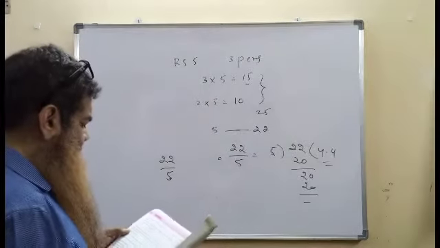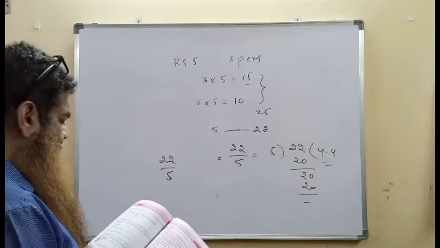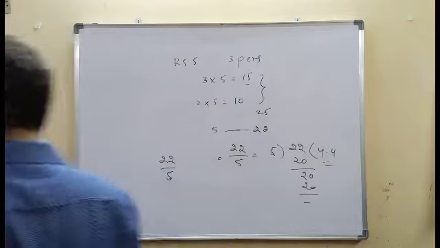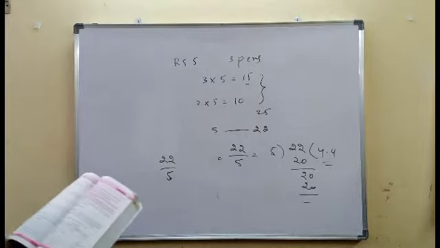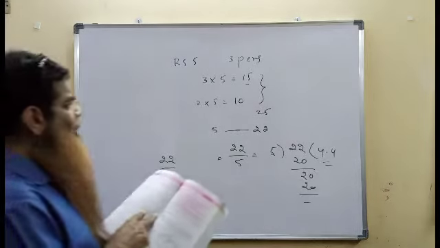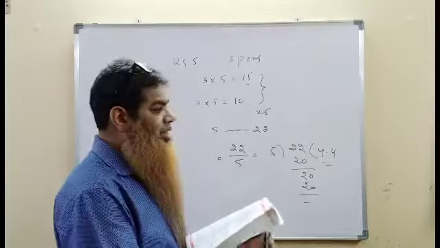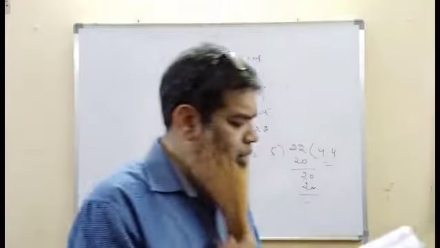3 by 4, 7 by 9, minus 10 by 17, 3 by minus 2, 2013 by 2014, and so on. This is the definition of rational numbers: the numbers which are expressed in the form of P by Q, where P and Q are integers. Integers means it can be negative or positive numbers.